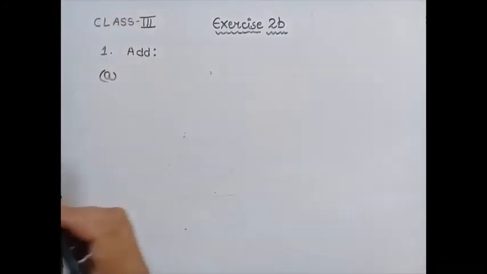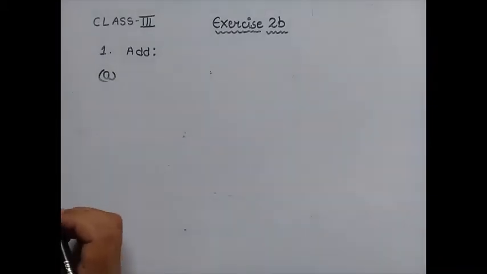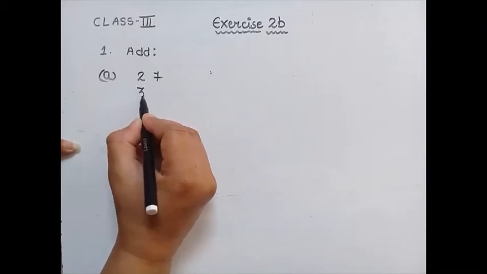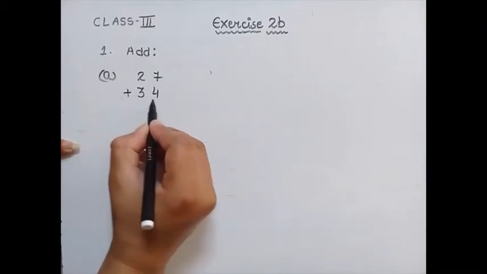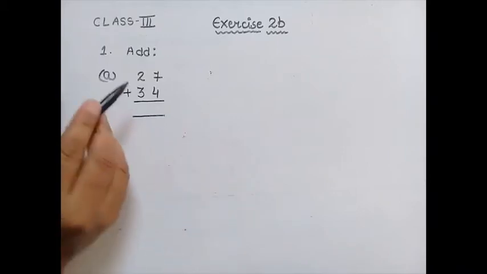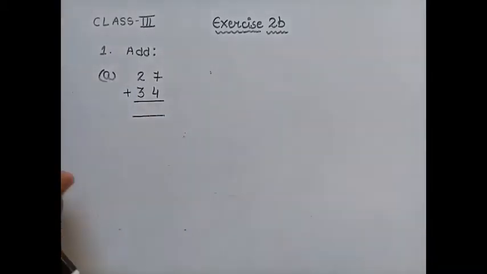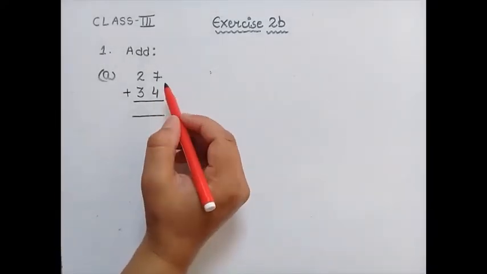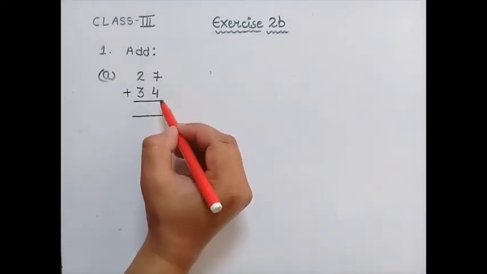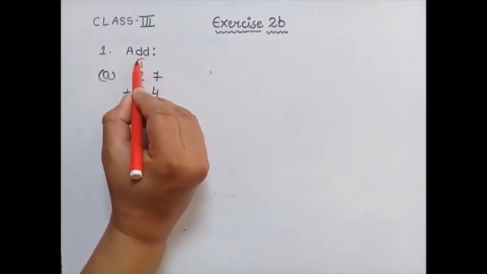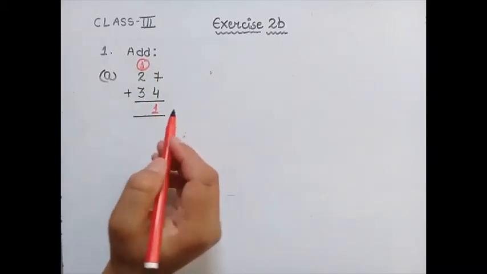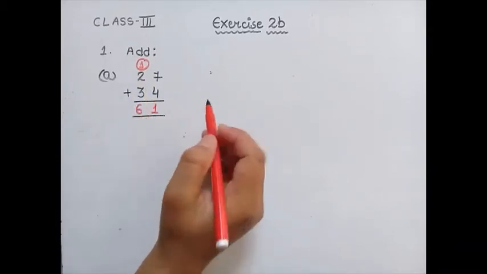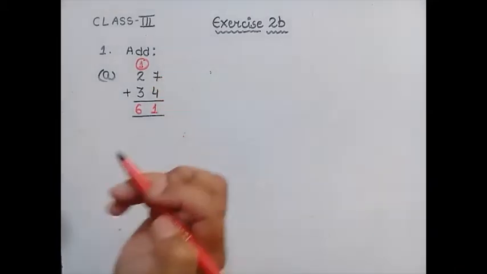So here the first question is to add, and the given numbers are 27 and 34. You have to note down these numbers in a straight line. Okay? And now add it. It's 7 and 4. So what will be the answer? 7 and 4 is 11. So 1 carry and 1 here. Again 3, 2 and 1: 3 plus 2 is 5, and 1 is 6. Note down the numbers in a straight line.